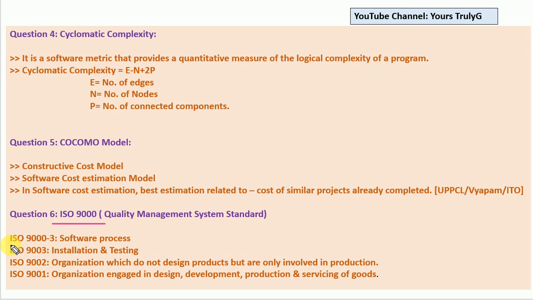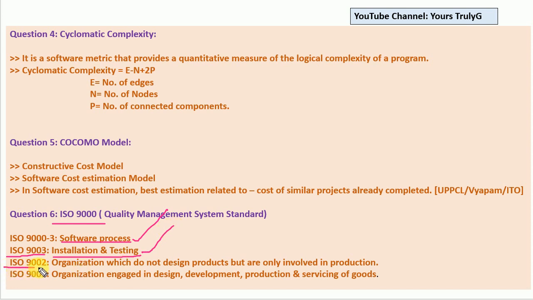So the first one is ISO 9003, which is related to the software process. If you get anything related to 9003, it's related to the software process. ISO 9003 is installation and testing. This process ensures installation and testing. Basically, it's related to installation and testing.